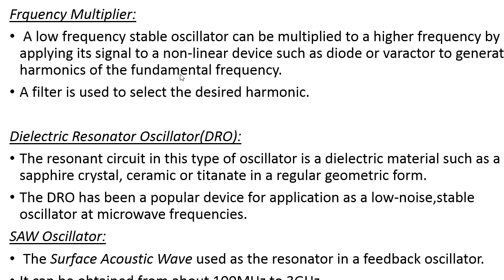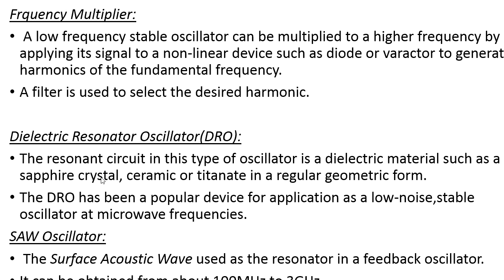After that, we apply that signal to a non-linear device called a diode or varactor in order to generate the fundamental frequency. After that, we use a filter to extract the desired frequency by eliminating the unwanted signal present in the echo signal. That is the job of the frequency multiplier.